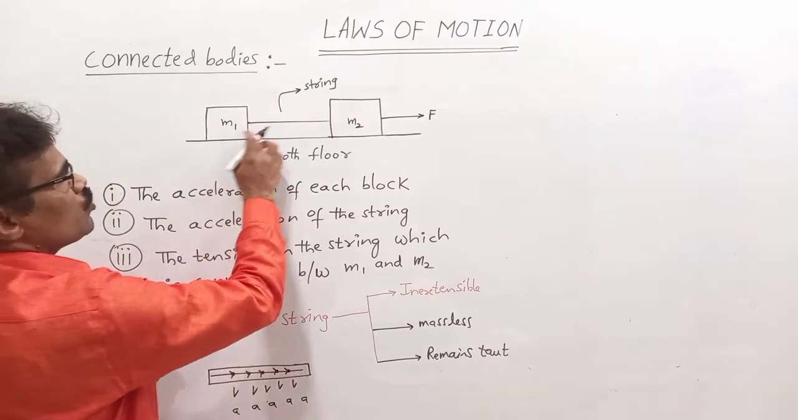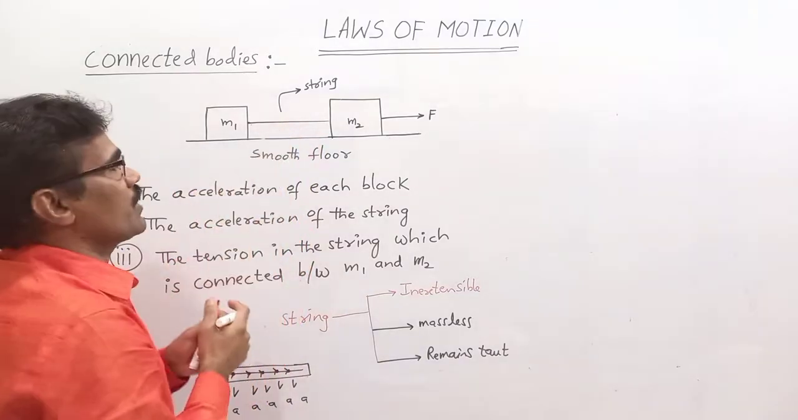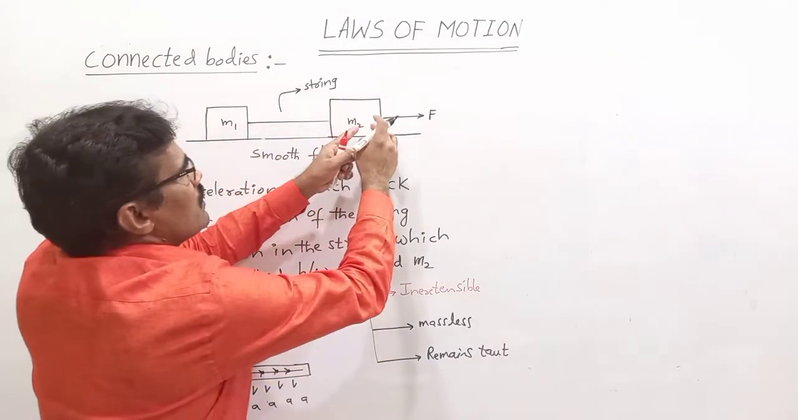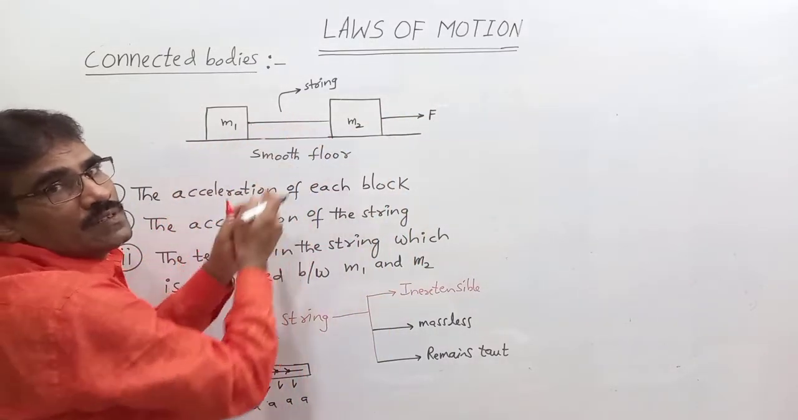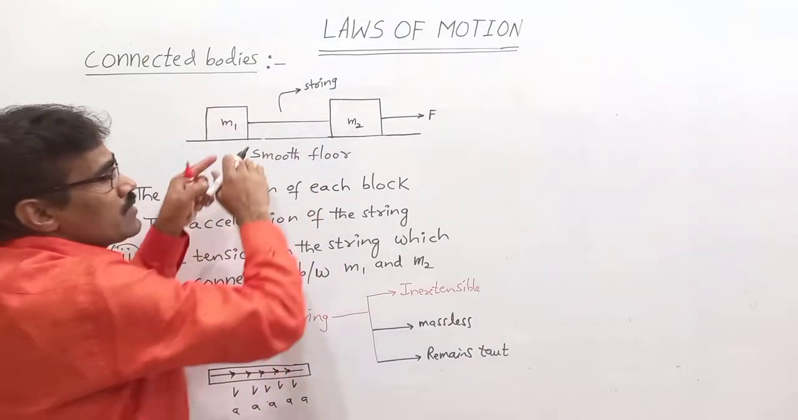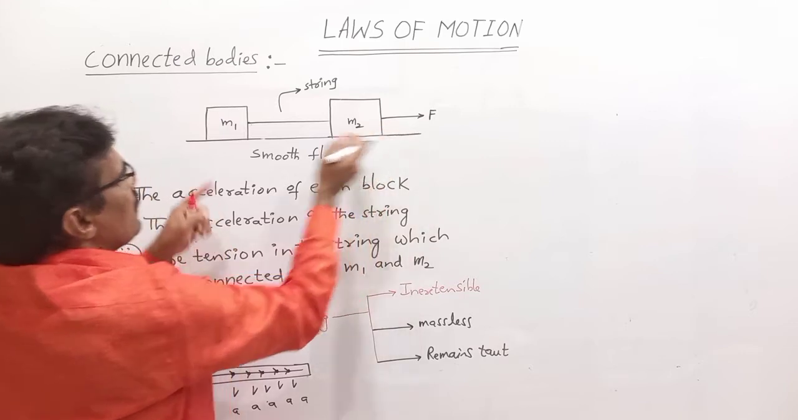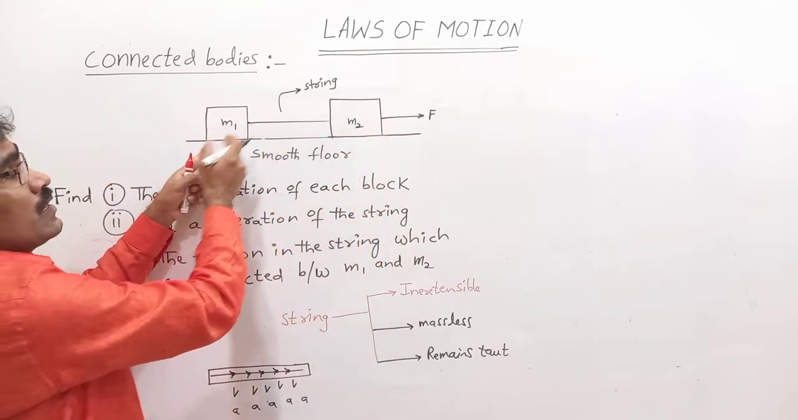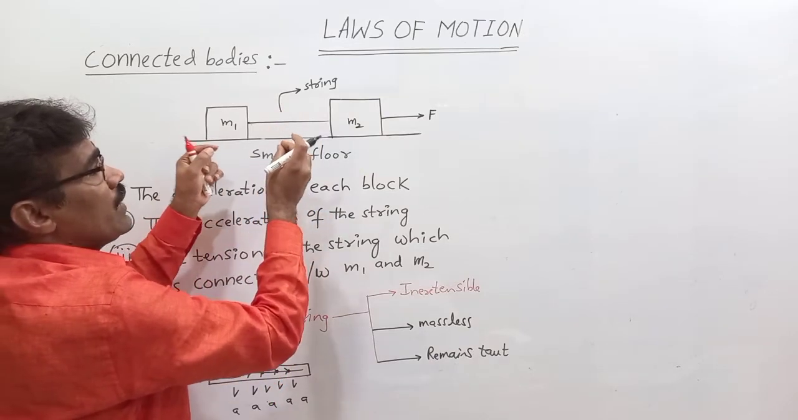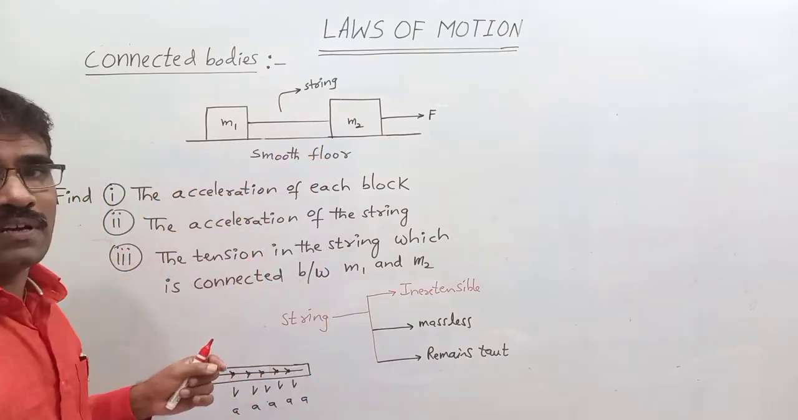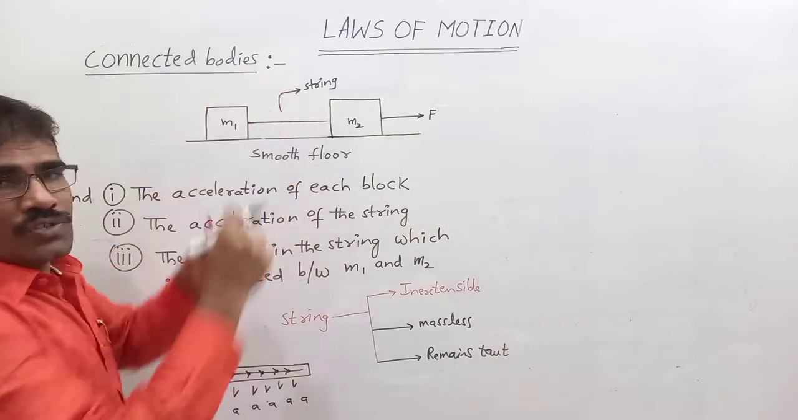That's why these two blocks are connected with a string. That's why, if M2 is displaced 1 meter, M1 is also displaced the same distance in the same direction. It is a straight line. That's why this is displaced by 1 meter, this is also displaced by 1 meter, the string is also displaced by 1 meter. Each and every point is displaced by 1 meter, because this is connected with an inextensible string.